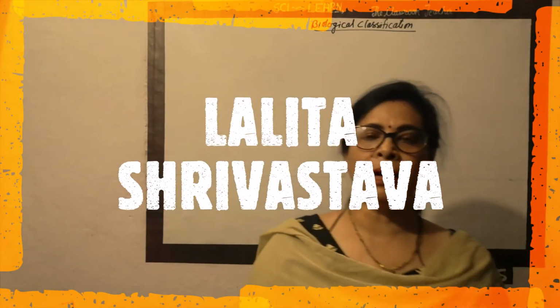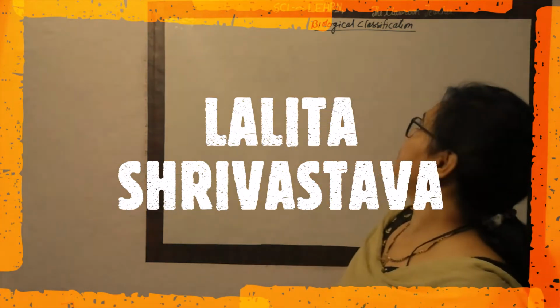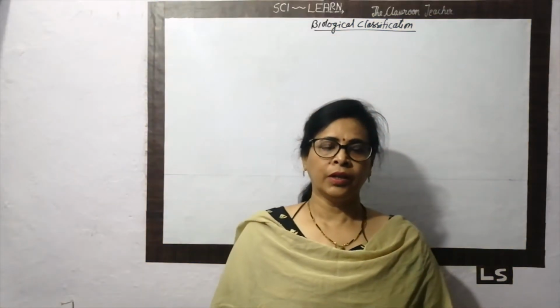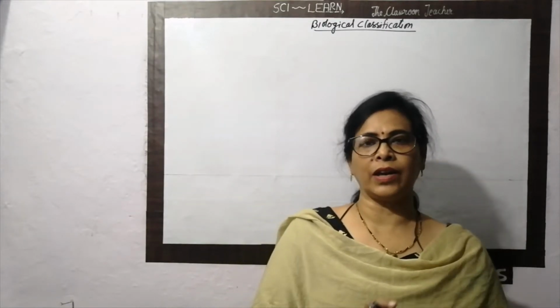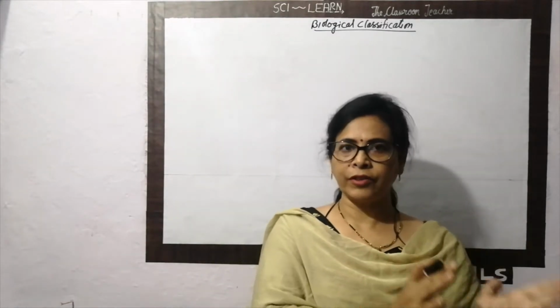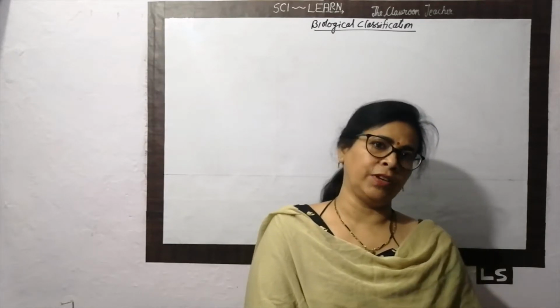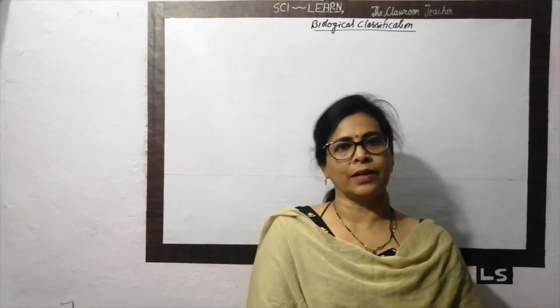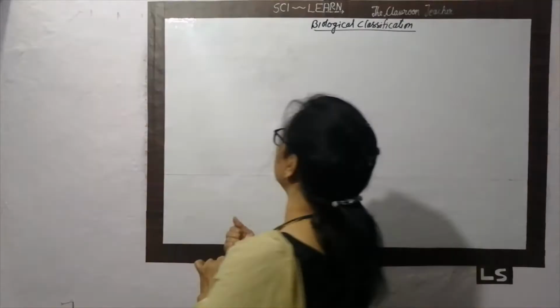Class 11th biology. The same lesson is the biological classification. The 5 kingdom classification, you know very well about that. In this lesson we have to study the first 3 kingdoms of the classification, that is Monera, Protista and the fungi. The first is the kingdom Monera.